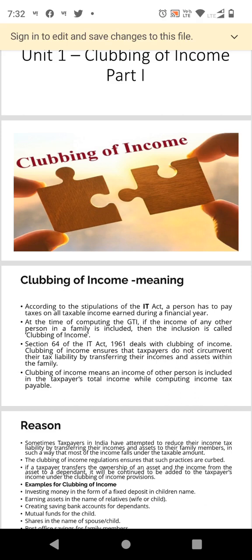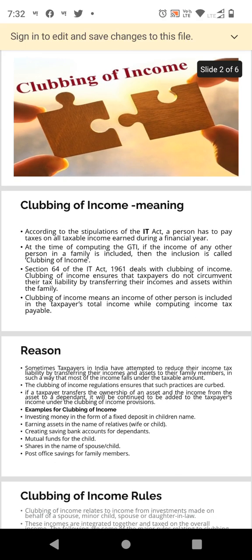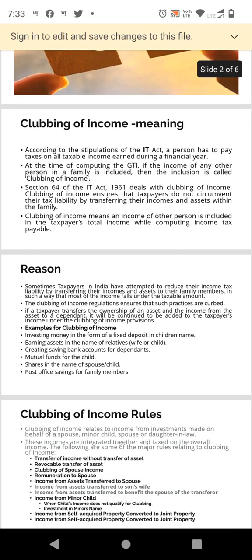Under that, we are going to see transfer of income without transfer of asset, revocable transfer of asset, clubbing of spouse income, remuneration to spouse, income from asset transfer to spouse, income from asset transfer to son's wife, income from asset transfer to benefit the spouse of the transferor, then income from minor child, when the child income does not qualify for clubbing, investment in minor's name, then income from self-acquired property converted to joint property, implication in case of subsequent partition. So these are all the various things we are going to cover under clubbing of income.